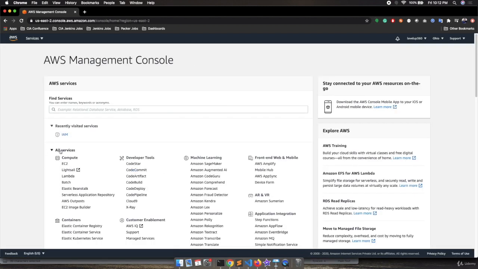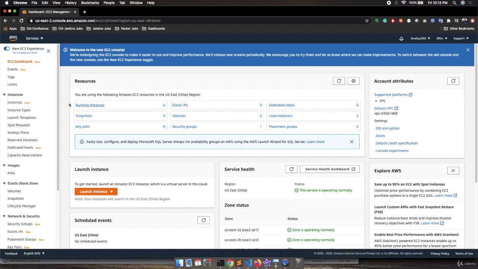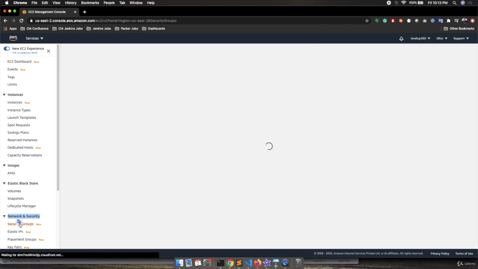Now over here inside all services, let's go to EC2, because in the next lecture we are going to launch EC2 instances. Over here you are getting the dashboard of your EC2. We have running instances, snapshots, key pairs, IPs, volumes, security groups, dedicated hosts and other things. We need to go to the security groups. So either you can click over here, or you can go to security groups inside the network and security section. So we will click on security groups.